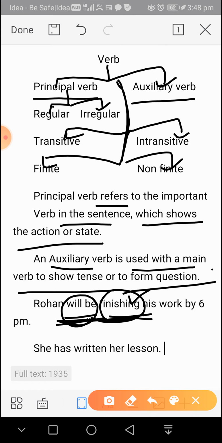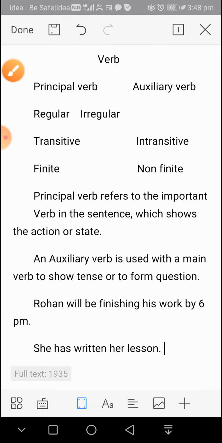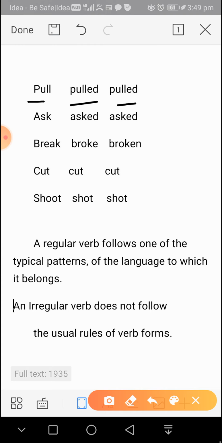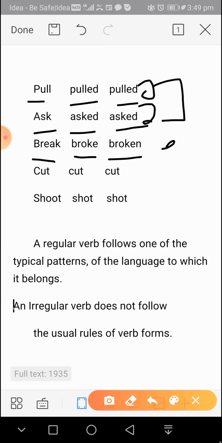Next sentence is, she has written her lesson. So has is our auxiliary verb and written is our main verb. Next, see, some forms of verbs have been given here. Pull, pulled, pulled. Ask, asked, asked. ed form and ed form. This is one pattern. Break, broke, broken, and this is another pattern with the third form ending in en.